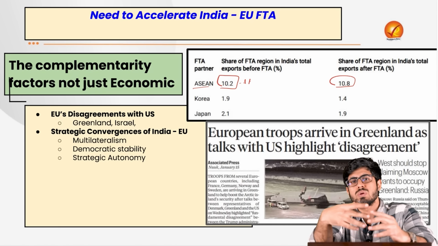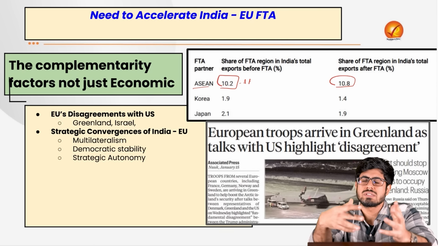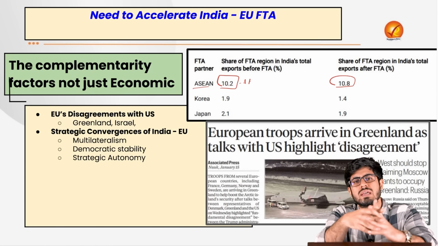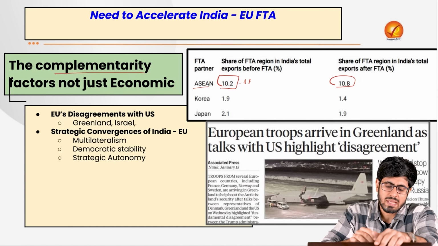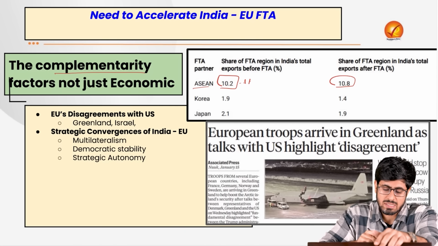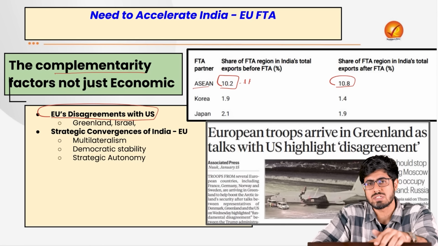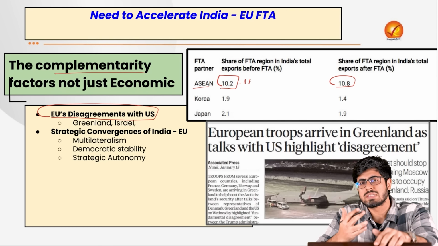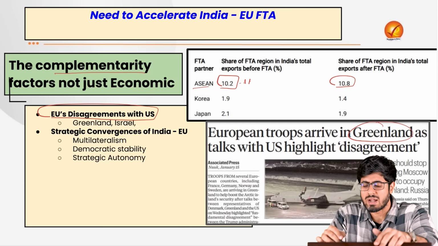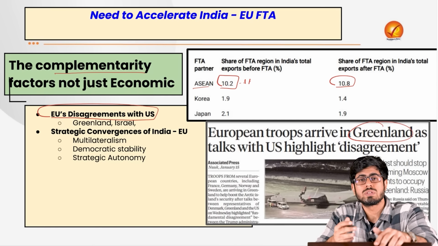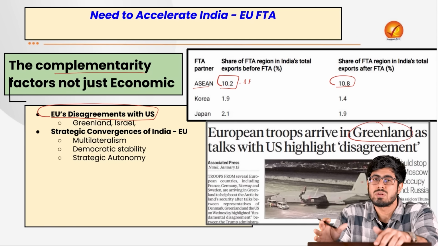FTAs between two nations or two groupings also showcase a lot of political realignment of their goals, and that is what we are witnessing here. In terms of complementarity, it is not just economic. We see that the EU right now is having a lot of disagreement with respect to the policies of the United States of America. For example, disagreement on the issue of Greenland, where the USA wants to annex Greenland, despite both Denmark and the USA being members of NATO.